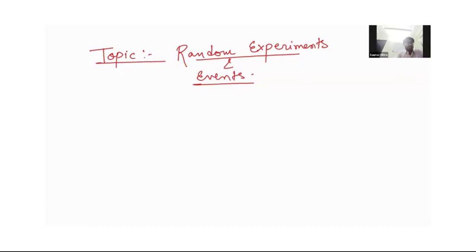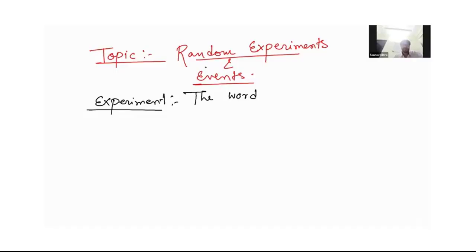So let's understand the first definition. Let's first understand the definition of what are experiments, and then we will cover events. Okay, so first let us understand what is an experiment. The word experiment means an operation which can produce some well-defined outcomes.